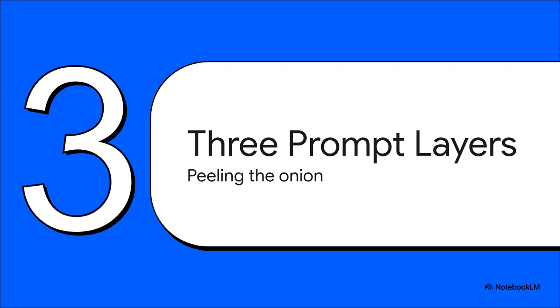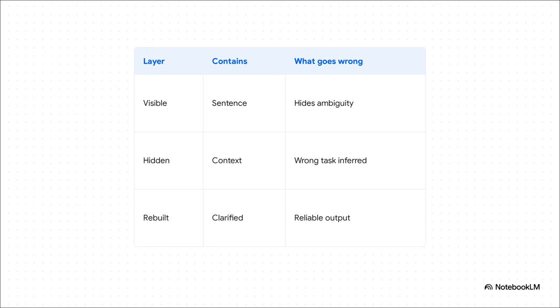Let's look at section 3, the 3 prompt layers. Let's look at the actual architecture of our requests. Every single prompt breaks down into 3 distinct layers. At the very top, you have the visible wording, the actual sentence you typed out, which usually sounds super clear but secretly hides ambiguity. Right below that, you've got the hidden assumptions, your background expectations where the model is essentially forced to guess your task.